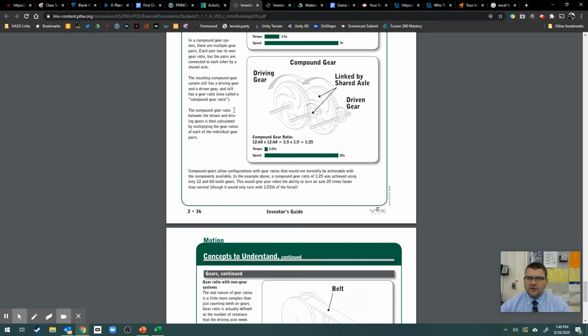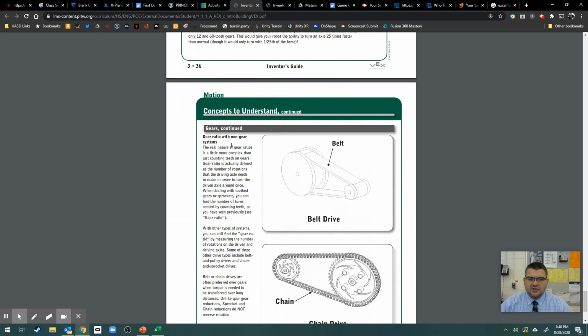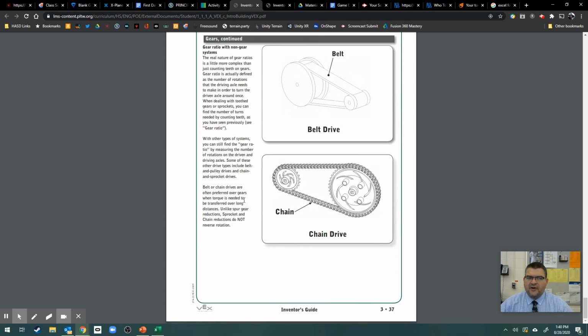And after you've sorted the VEX kits and felt like they have some good components in them, I want you to start putting a few small things together like you see in these pictures so that you can get a feel for how the VEX kits function and how you can use them moving forward.